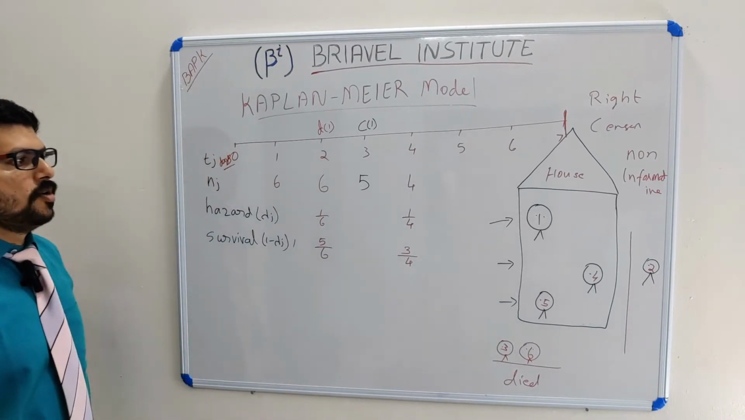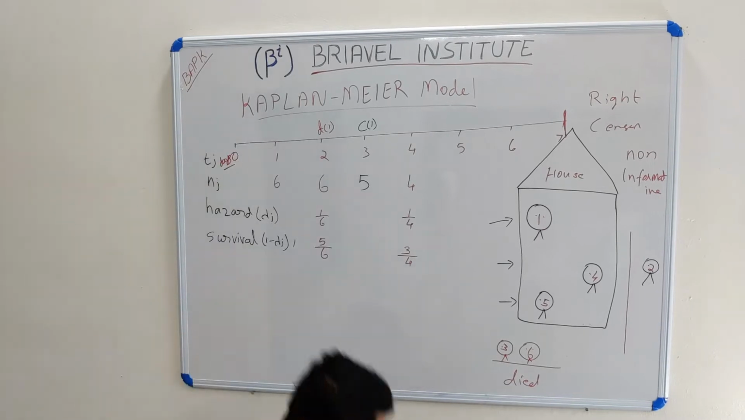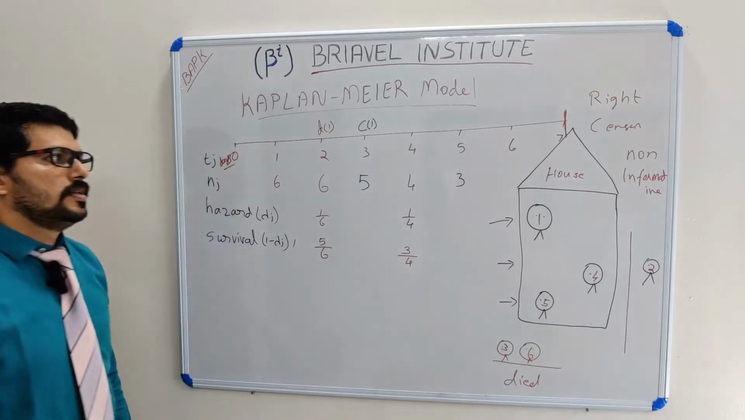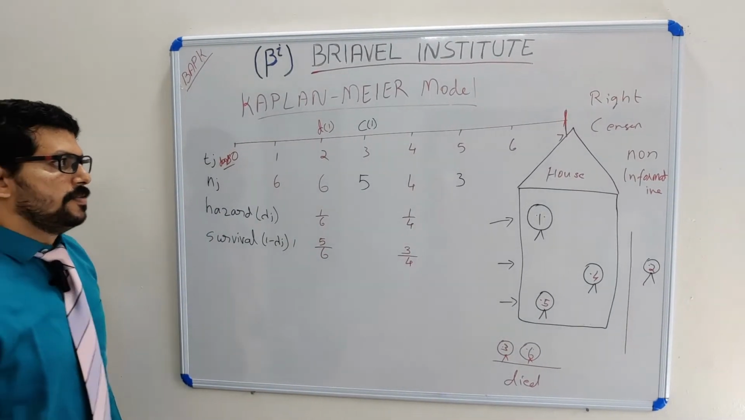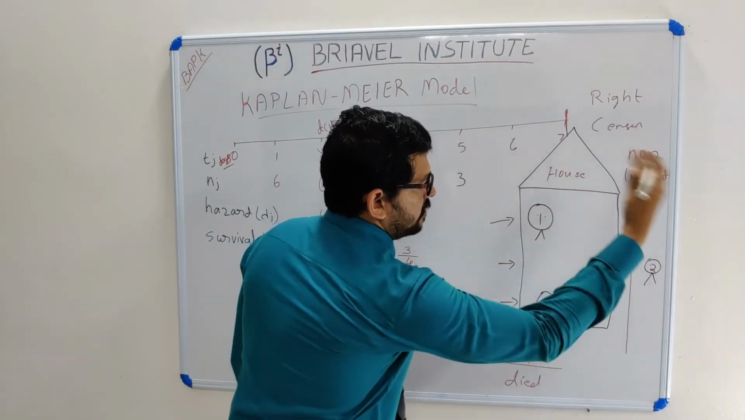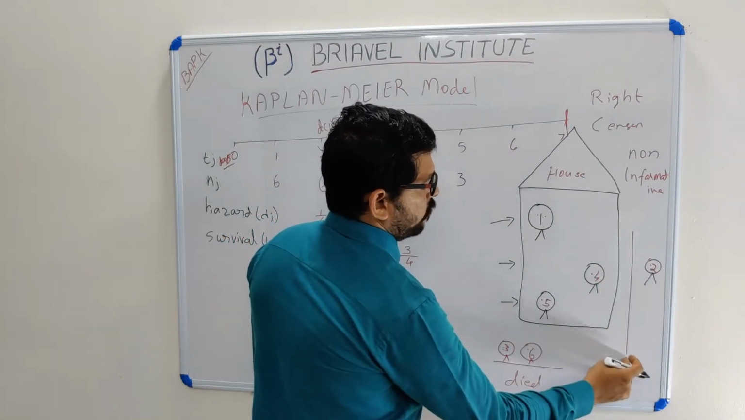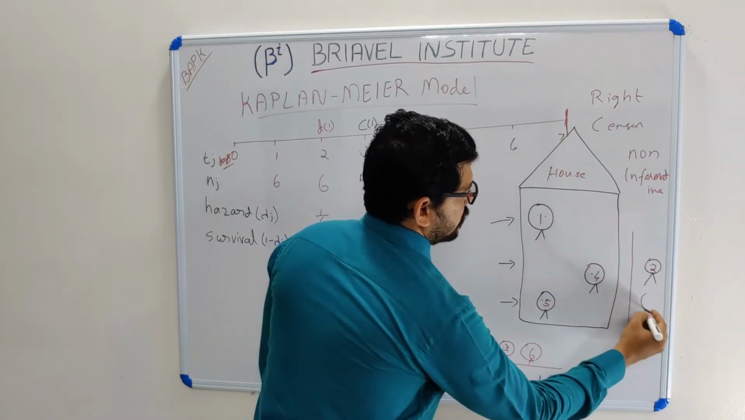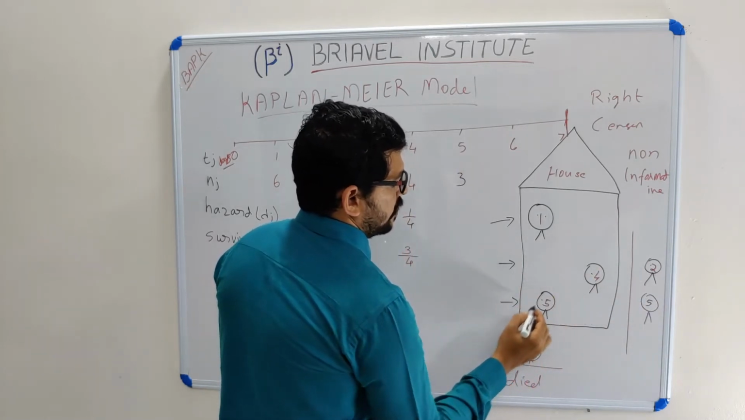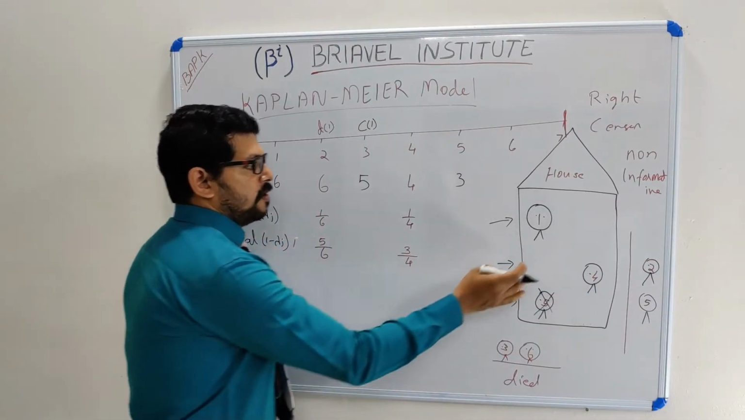So in my observation, how many puppies are there on the 5th day? On the 5th day I have only 3 puppies. In the 5th day, what happened? Again one puppy jumped from my house. This is my compound wall. It jumped, so it is gone outside again. One more puppy is gone outside. It escaped from my observation.